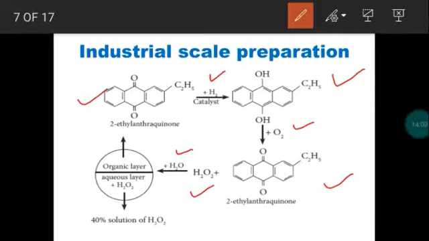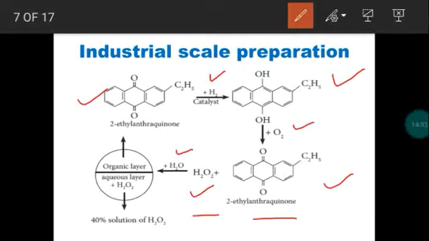When water is added, there will be separation of two layers because we have two different compounds. One is hydrogen peroxide, which is inorganic in nature. Another one is 2-ethyl anthraquinone, which is an organic compound. So always these two will have different phases. This is called the inorganic phase, H2O2, inorganic substance. So this is called the inorganic phase or aqueous phase because hydrogen peroxide will be mixed with water. So this is called the aqueous phase.